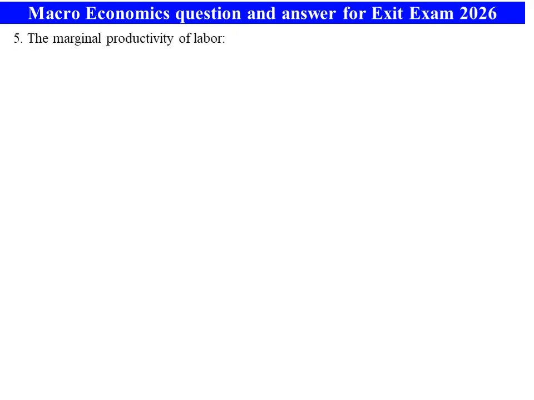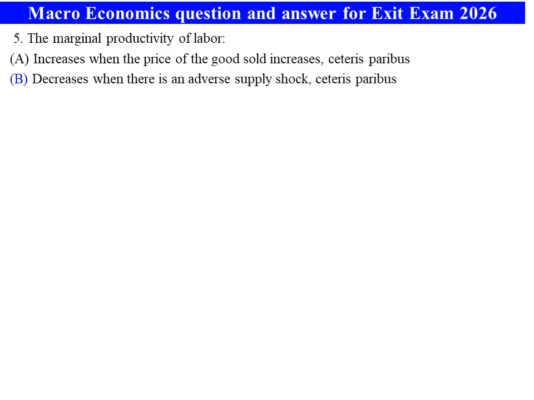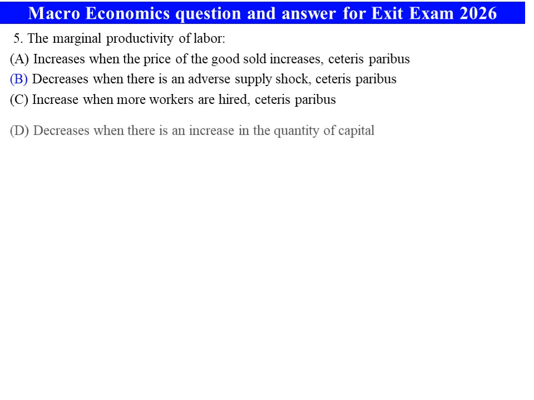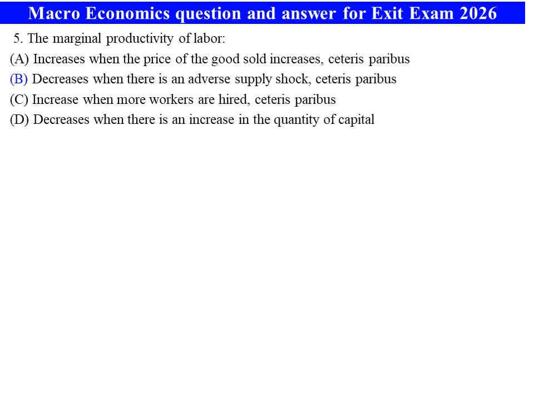Number five, the marginal productivity of labor is A. Increasing when the price of goods sold increases, the other remain constant. B. Decreasing when there is an adverse supply shock, ceteris paribus. C. Increasing when more workers are hired, the other remain constant. D. Decreasing when there is an increase in quantity of the capital. The answer is B. Marginal productivity of labor is decreasing when there is an adverse supply shock, the other remain constant. Why do we say it remains constant? Because if we add other things, the system will be distorted.